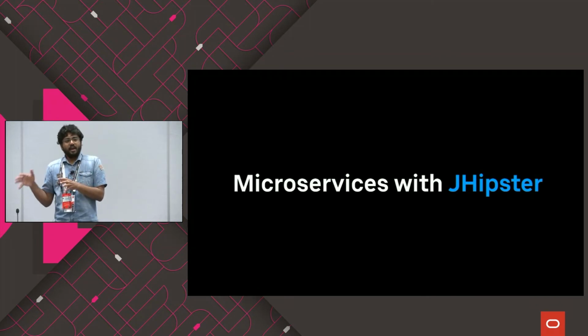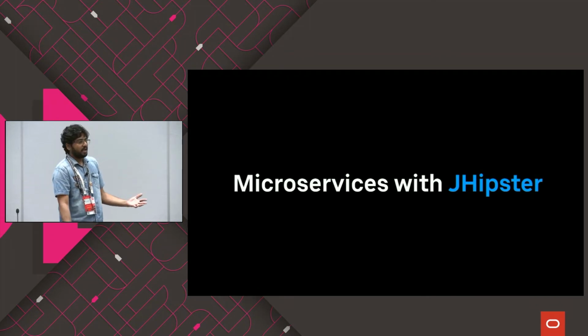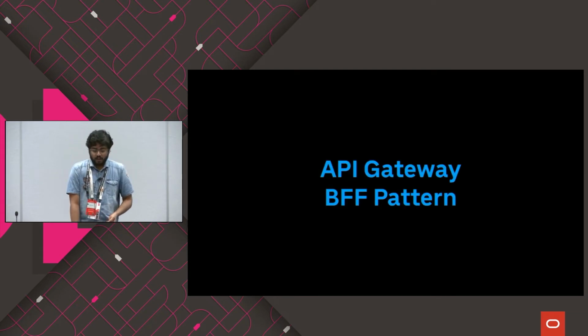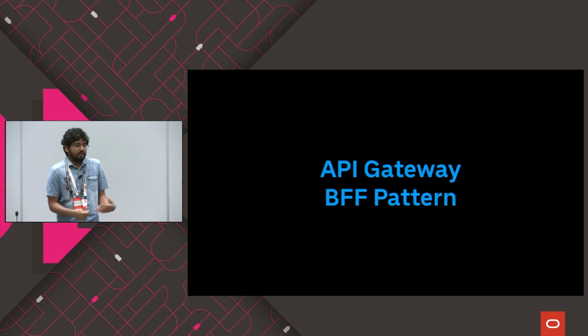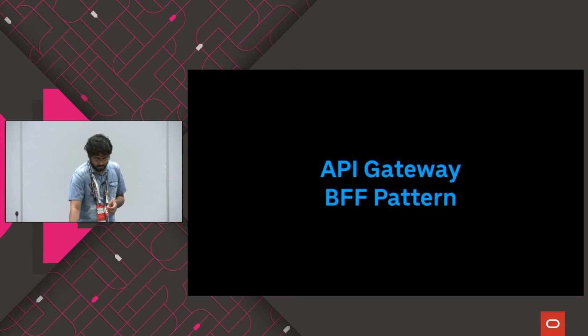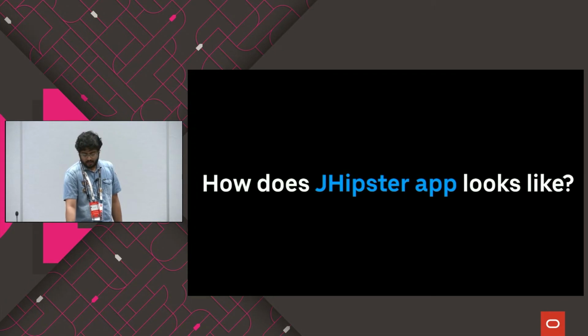So let's move ahead and create microservices with JHipster. But before that, let's have a look at how JHipster generates an application, and what the architecture of the microservices it generates is. The basic pattern that we use is the API Gateway pattern or a BFF pattern. BFF is backend for frontend pattern. We have used this approach because most of the companies out there are trying to use this approach, and we wanted to cover a fair majority. There are hundreds of different patterns in which you can generate your microservices. We stick with this pattern because it's much easier, and it also covers a wide range of use cases. So how does a JHipster app look?